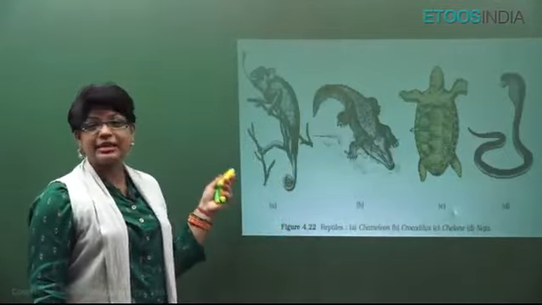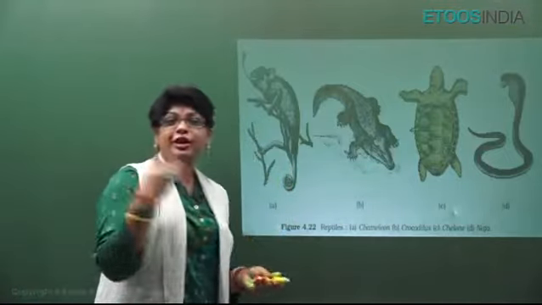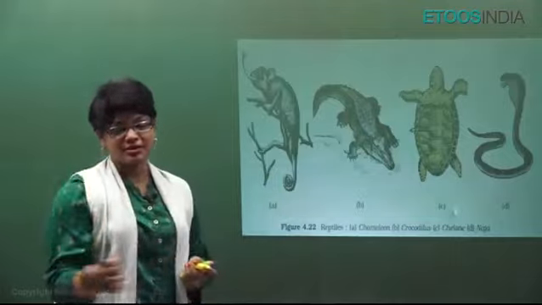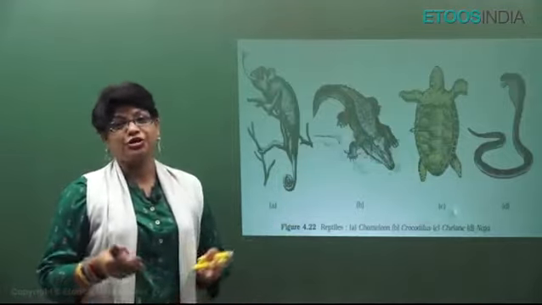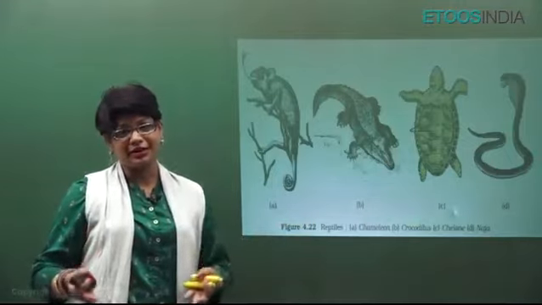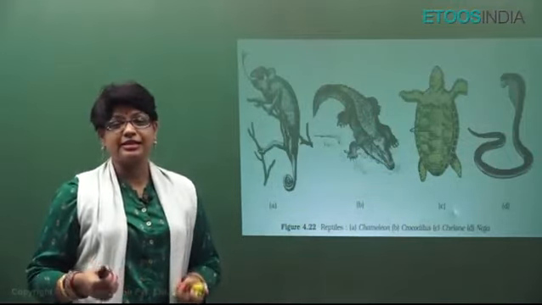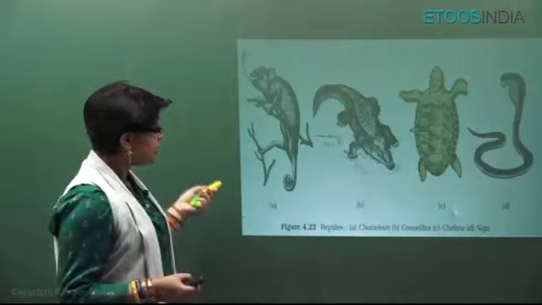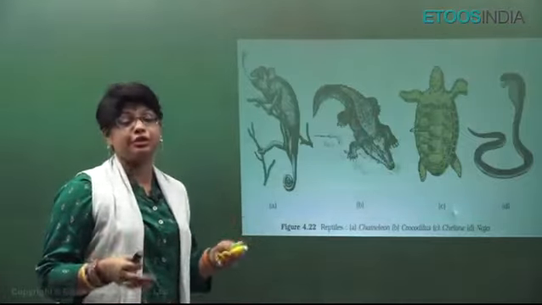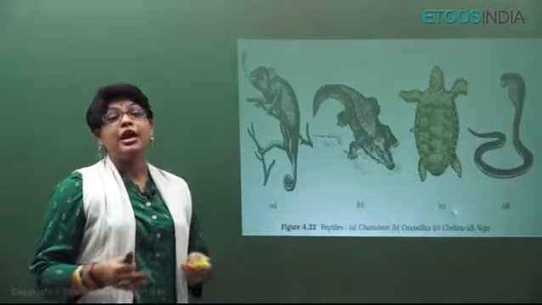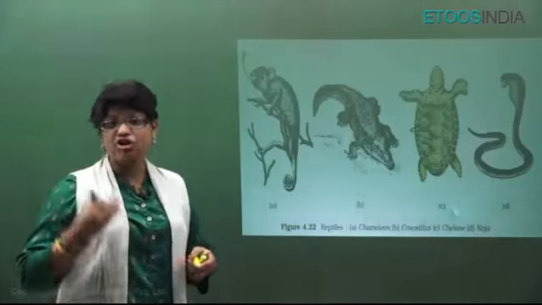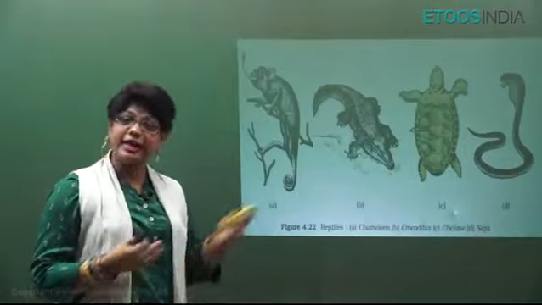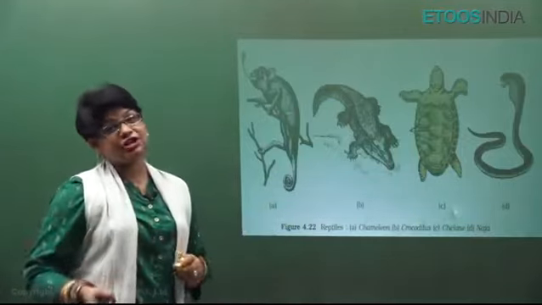And snakes and lizards, they also shed off their outer casting and skin. The poisonous snakes are Naja, which is cobra, Bungarus, viper, krait. All these are poisonous snakes, and they have cloaca. They show internal fertilization, and they lay fertilized eggs, cleidoic eggs, shelled eggs. Very, very important. They are oviparous, but they lay shelled eggs.